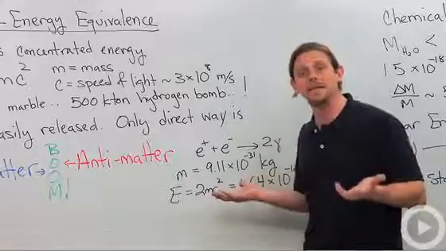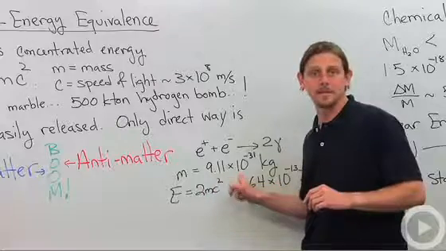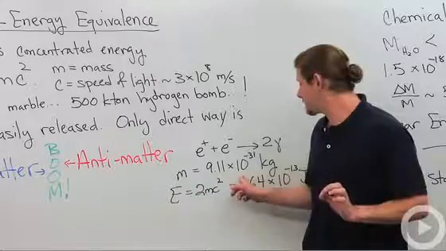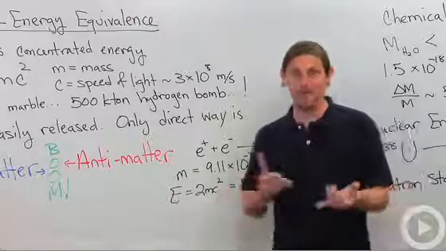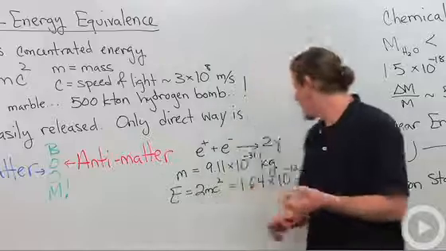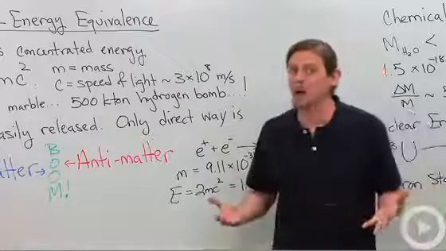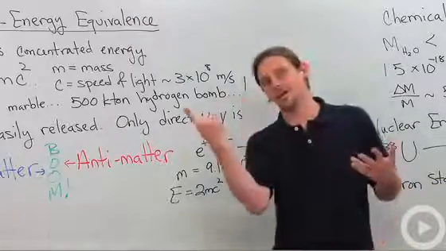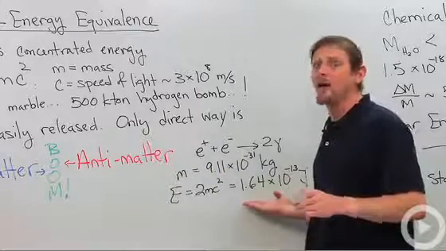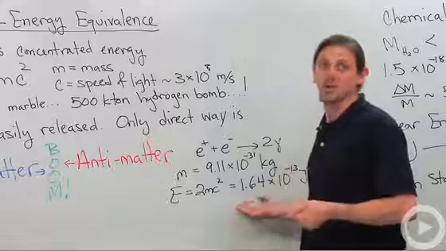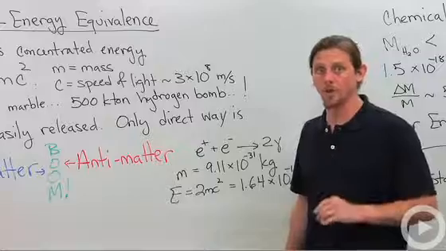So how much energy is released? Well, the mass of an electron or a positron is 9.11 times 10 to the minus 31 kilograms. So the energy that's released is 2mc squared, because I got it from the electron and from the positron. And that turns out to be 1.64 times 10 to the minus 13 joules. It's not very much, but that was just an electron and a positron. Think about it: if you've got a mole of these, that's a lot of energy. It turns out to be about 10 to the 10 joules for 1 mole of electron-positron pairs.